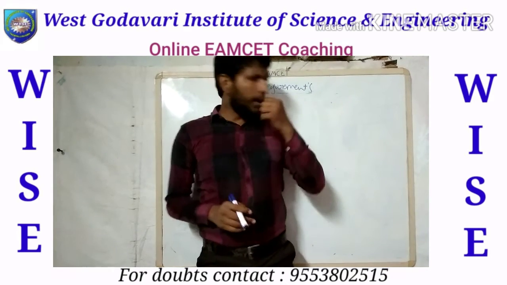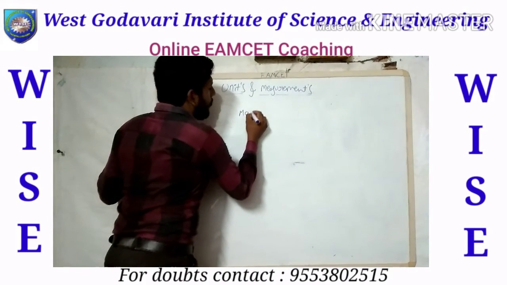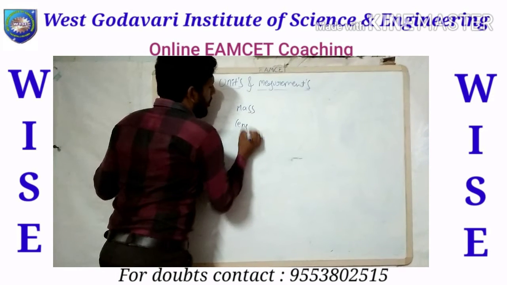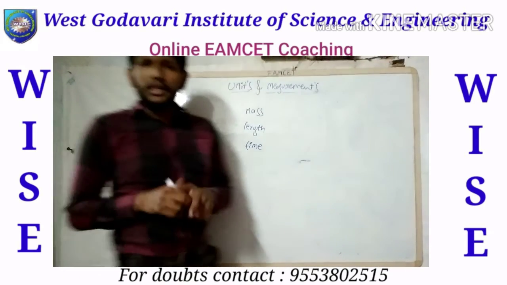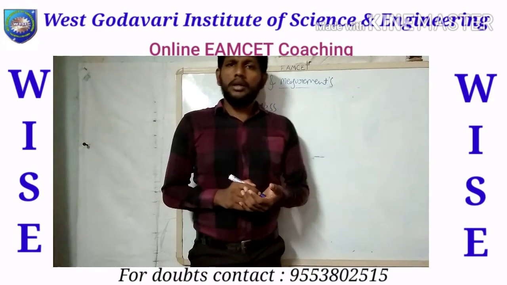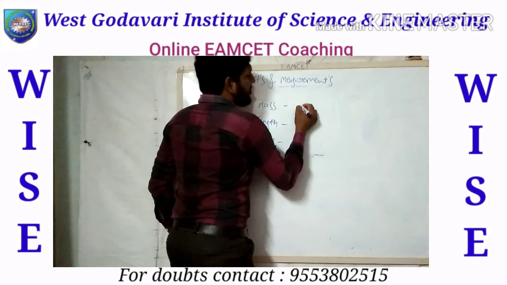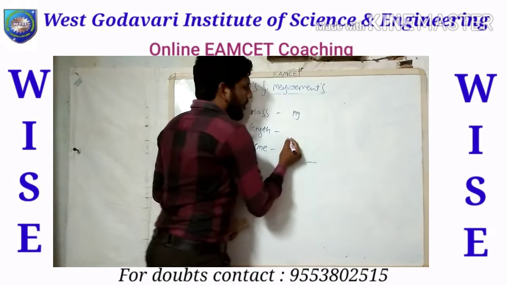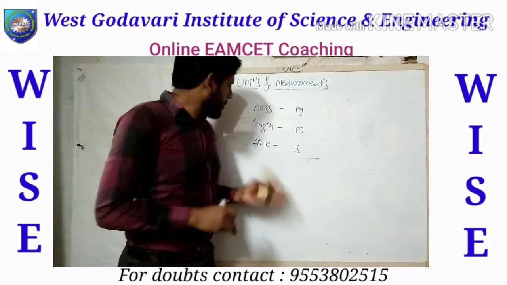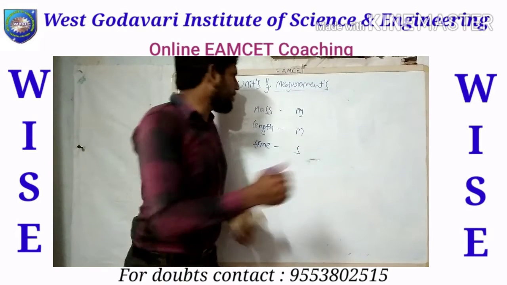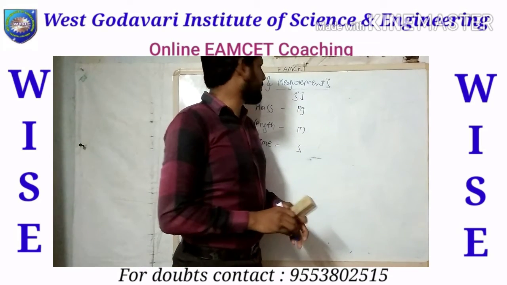Primarily, we all know that there are three main quantities in the world: first mass, second length, and third time. These are the three primary quantities. The units for these are: for mass we use kg, for length we use meters, and for time seconds. These are the basic primary quantities and their units, and these units are known as SI units, the International System of Units.